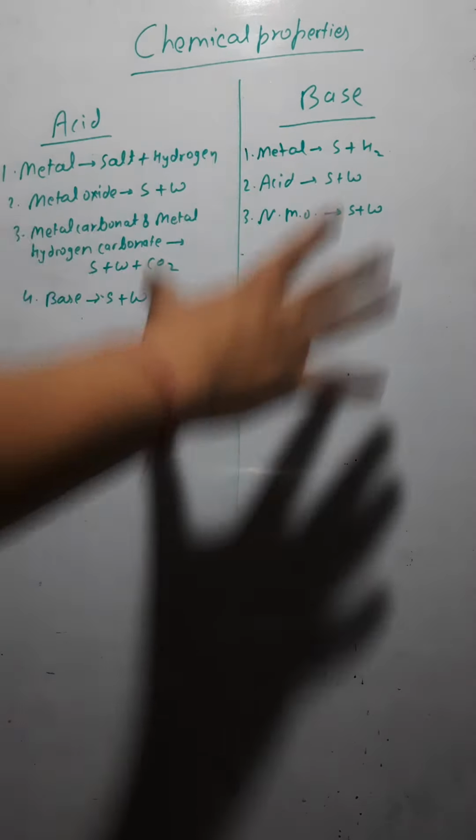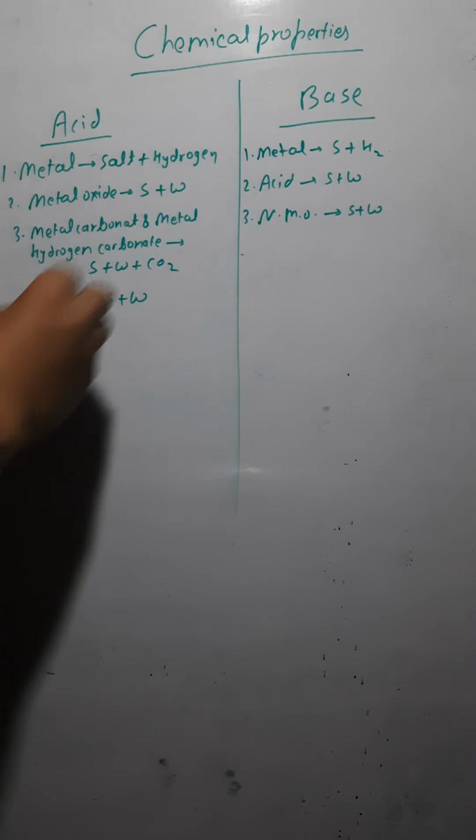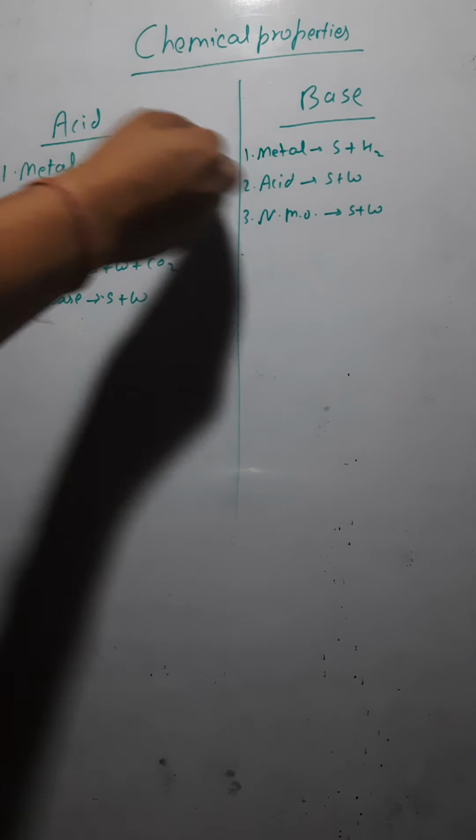So here I have summarized all the chemical properties which we have already discussed. We have discussed the chemical properties of acids and also of bases. All these properties we have already discussed, but here I have summarized them to memorize all. So you can memorize by this one way also.